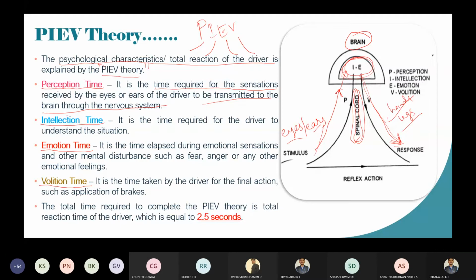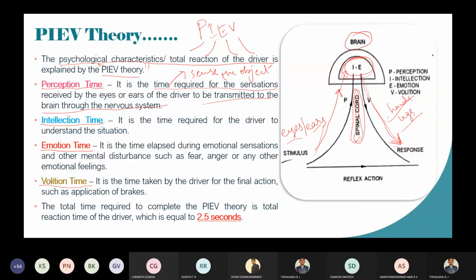So remember, perception time is the time taken by the driver to sense the object, whether through eyes or through ears, and to send the signals to the brain through the nervous system. That is the perception time.